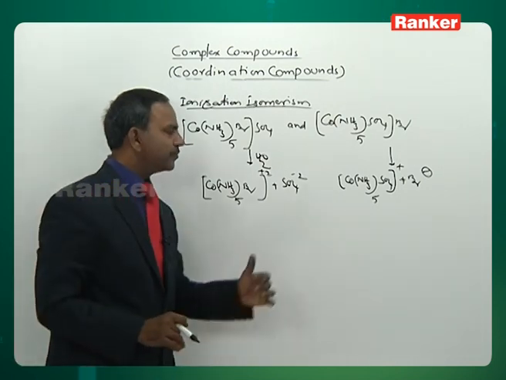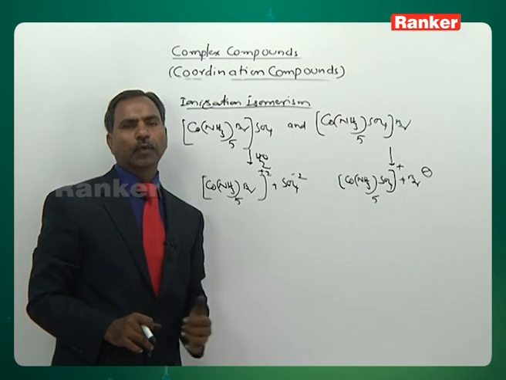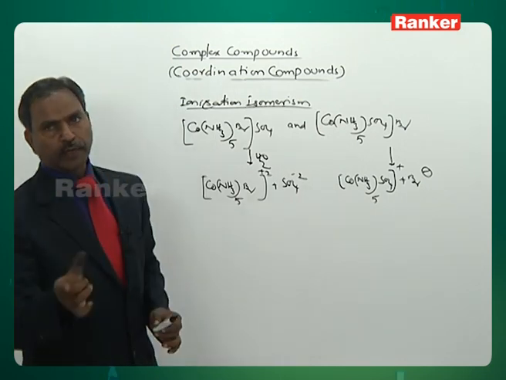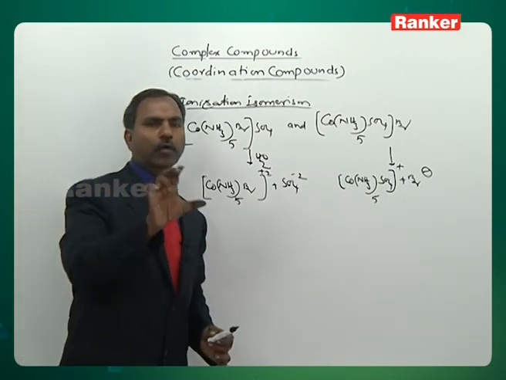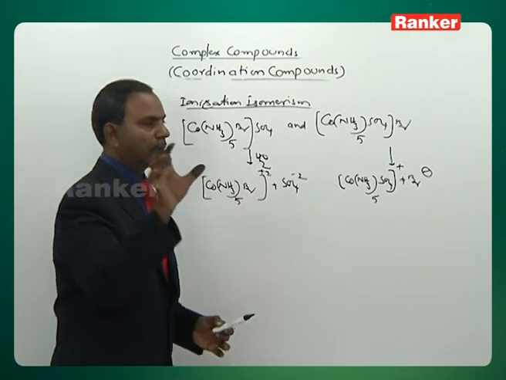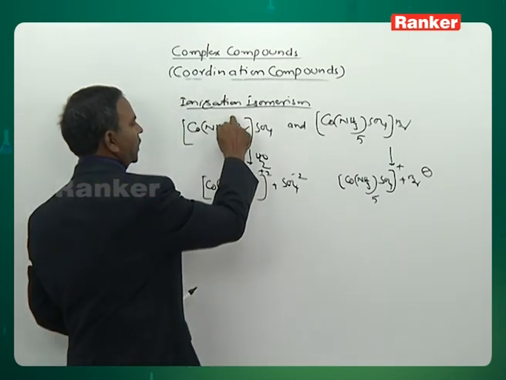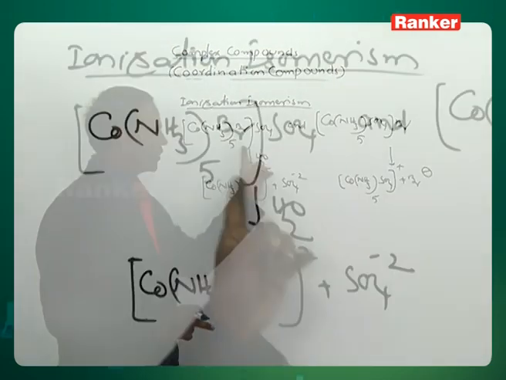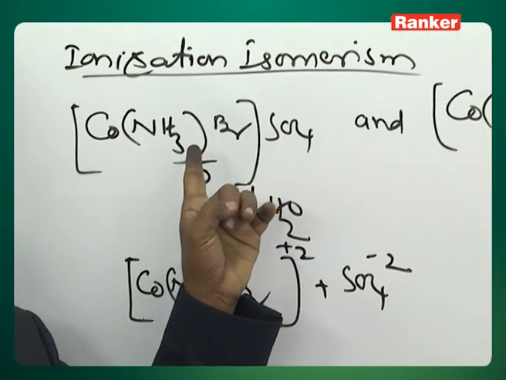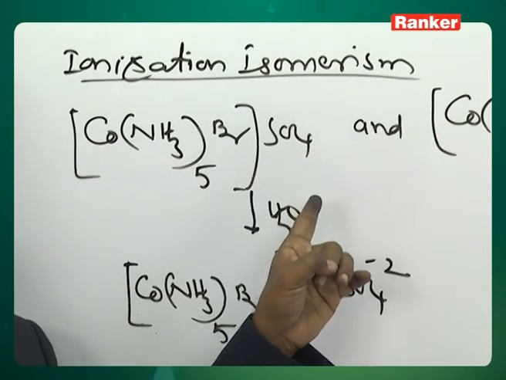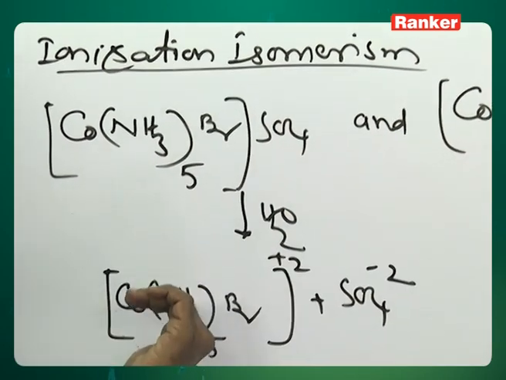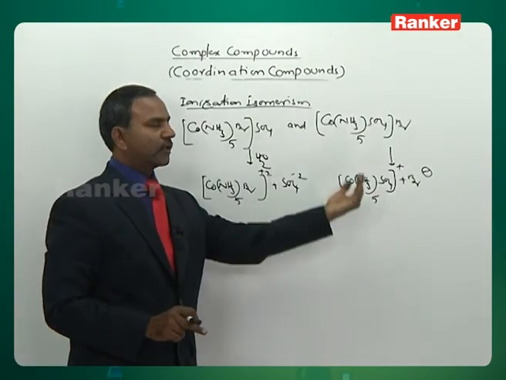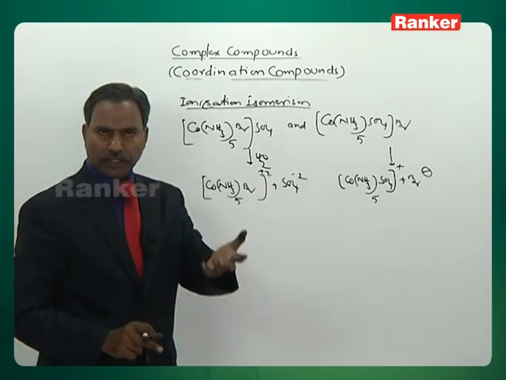Now, this isomerism is due to exchange of anionic ligands between the coordination sphere and the outer sphere. Observe clearly, this part is the coordination sphere and this is the outer sphere. The sulfate ligand has come inside, and bromide has entered outside the coordination sphere.